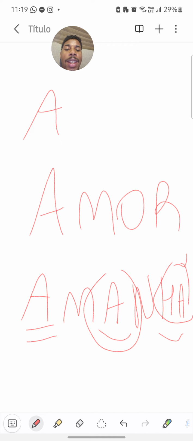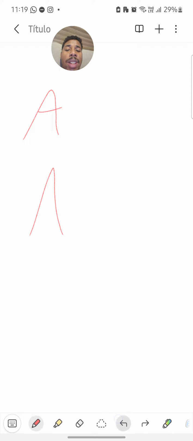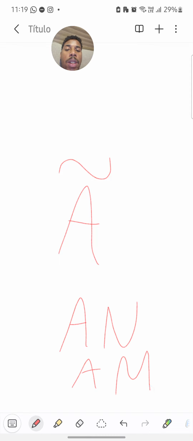This nasal sound in Portuguese is represented by this little symbol above the letter A, or when you have N or M after. Those are the same sound, just represented in different ways.